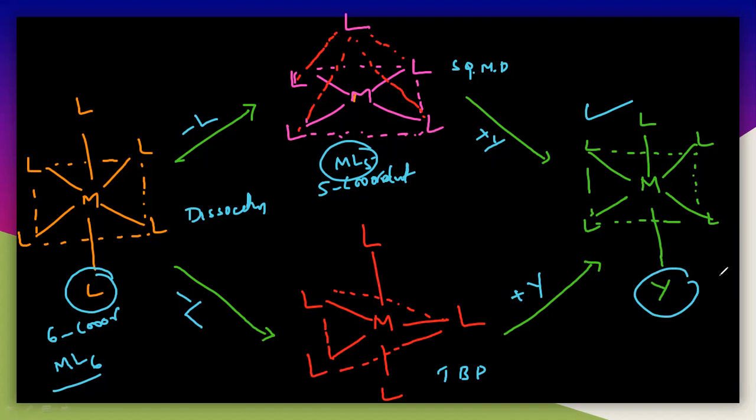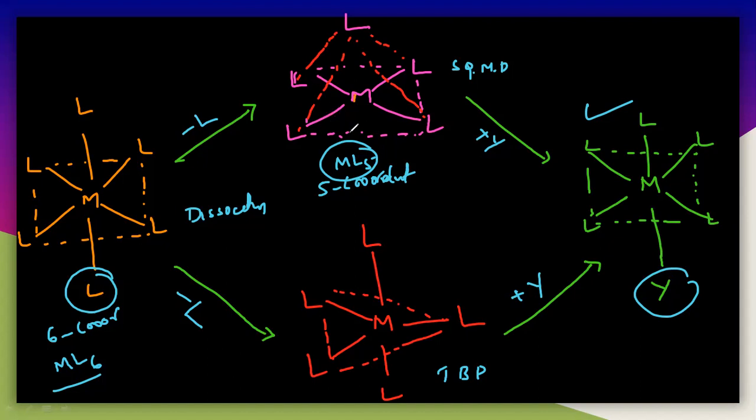So this is the SN1 mechanism, and this is the diagram which is called the pictorial diagram for the SN1 mechanism. So this is the dissociation mechanism. Once again, I'm telling you, this is the SN1 reaction. SN1 means the rate depends on only one concentration, the concentration of the reactant, that is ML6. I will tell you the differences between SN1 and SN2 later on. First, you have to understand the mechanism.